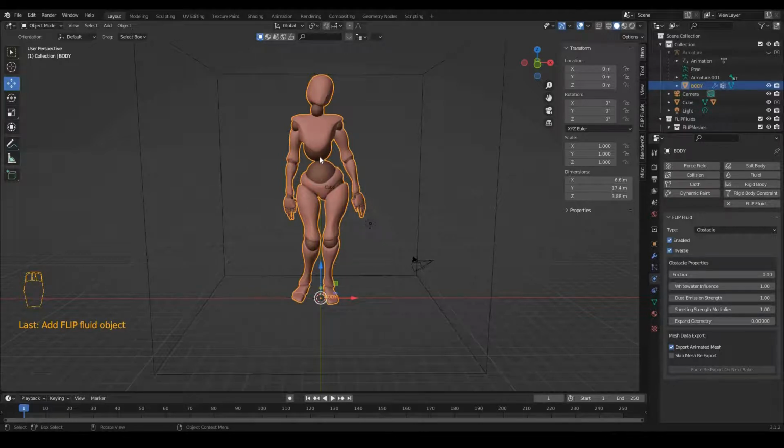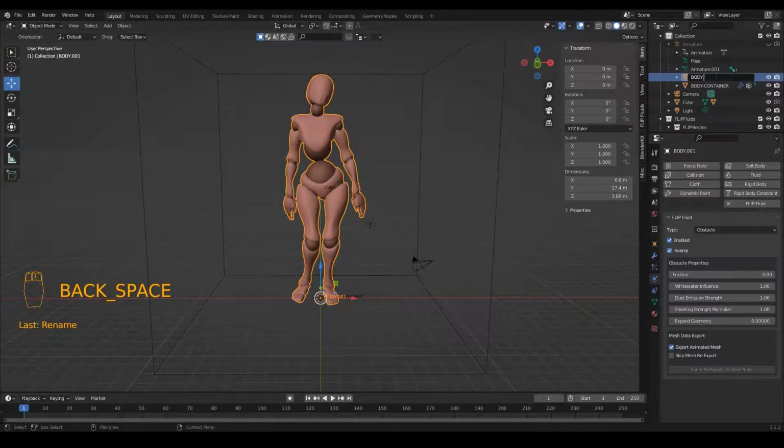I am going to duplicate this body by pressing Shift D and click. So now you can see I have body and body 0.001. I will rename the first one as body dash container, or the obstacle, because it's going to contain the fluid, and I will rename the duplicated copy as body dash fluid.